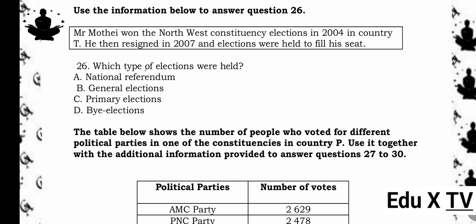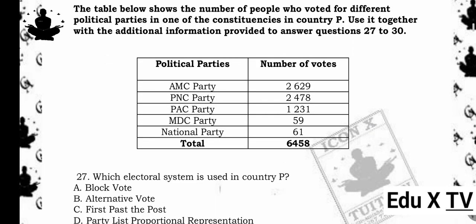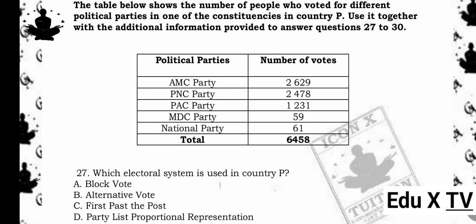Reason being, Mr. Muthe won during a general election in 2004. When he resigned in 2007, a by-election would have been held, but the question asks what kind was held in 2004, which is a general election. The table below shows the number of people who voted for different political parties in one of the constituencies in Country P. Use it together with the additional information provided to answer questions 27 to 30.